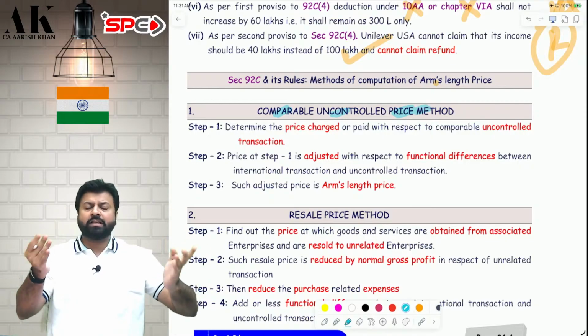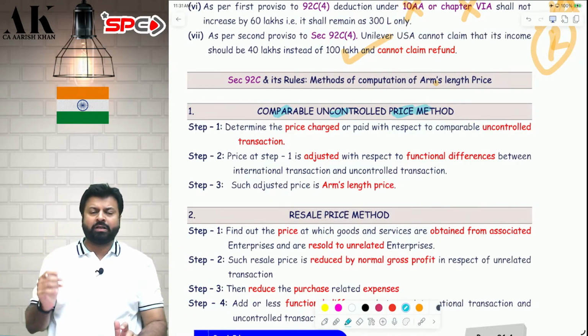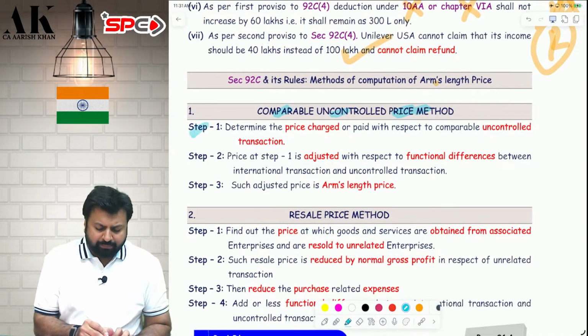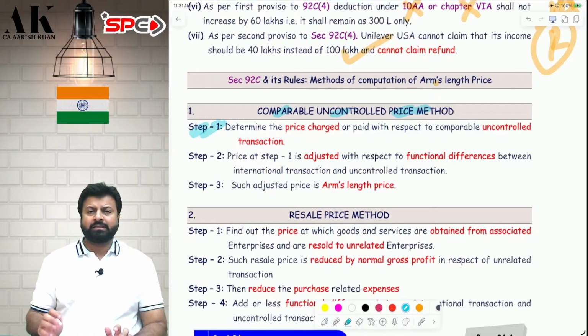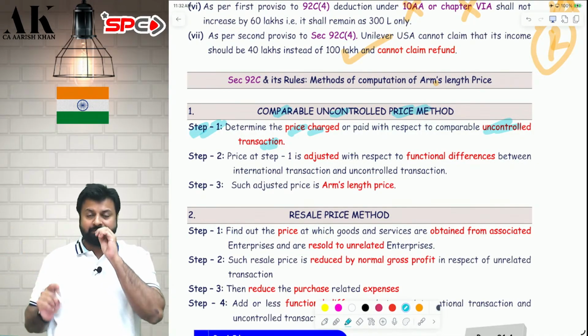So the transaction with associate enterprise will be called an international transaction, and the transaction with a third party will be called an uncontrolled transaction. Now, step number 1 in comparable uncontrolled price: you need to find out the price charged or paid with respect to the uncontrolled transaction. That is, find out the third party price.